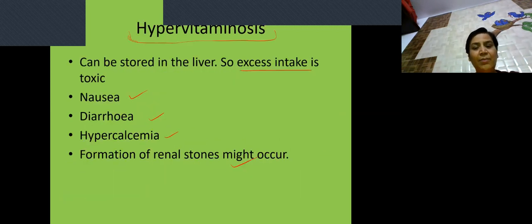Then one very important thing about this vitamin D is how do we assess its status? Assessment can be seen by an increase in the concentration of calcium and a decrease in the level of vitamin D in serum.